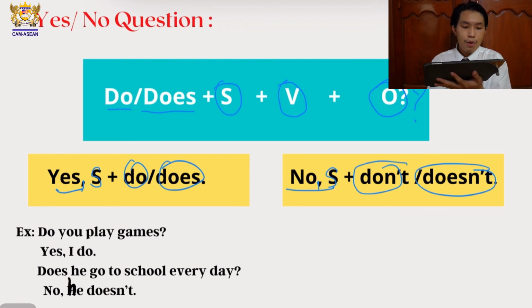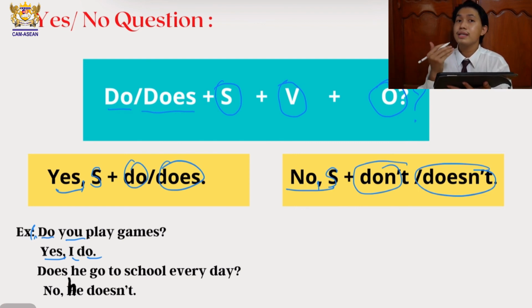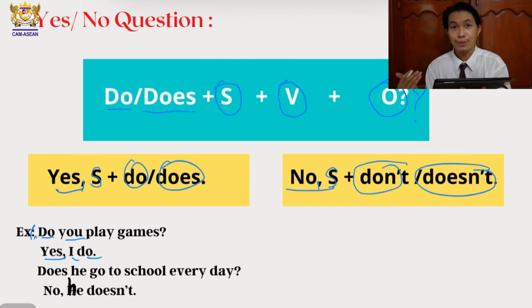Okay, so now let's take a look at our examples together. Number one, do you play games? Do you play games? So this question starts with do and you, because the pronouns you, I, we, they are used with do, okay? Do you play games? So the answer is yes, I do, because the question is about you, so you need to answer with I, right? Do you play games? Yes, I do. The subject pronoun I is used with do, okay?